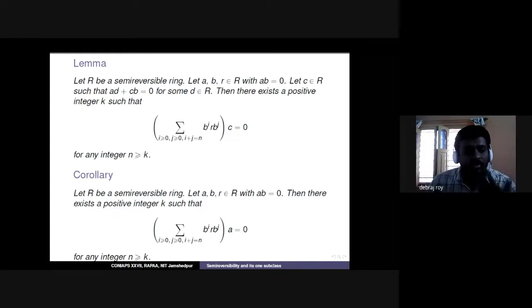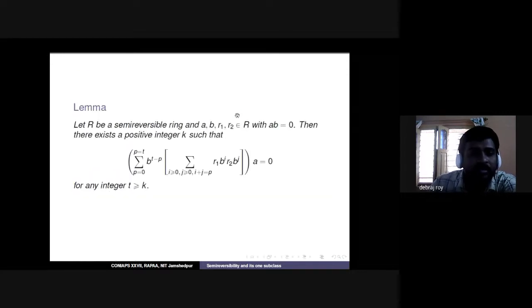As a corollary, for a semi-reversible ring with arbitrary elements, AB equal to 0 implies there exists a particular n such that this holds; it is a particular case, and C of the lemma can be replaced by A.